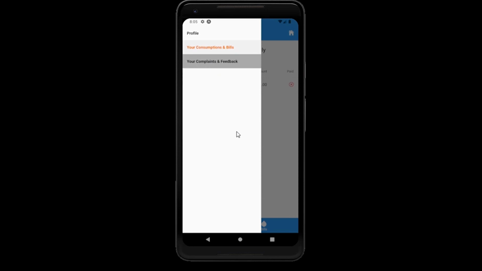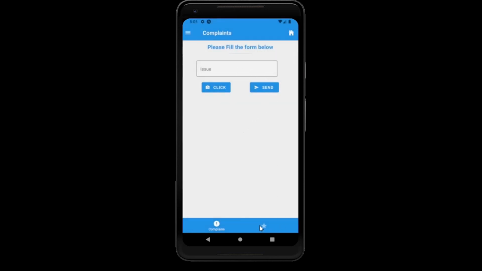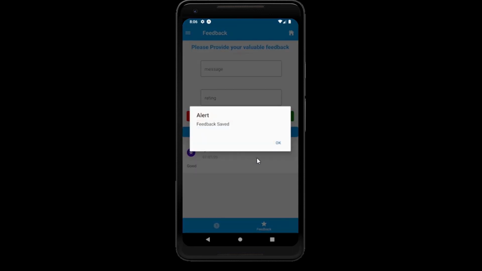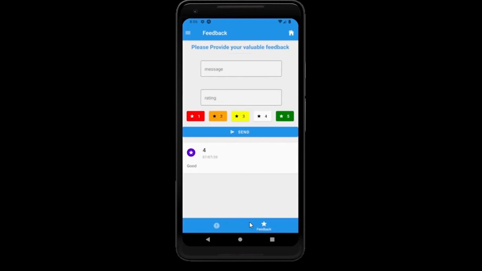The next screen is the complaint screen and the rating screen. For the rating screen, we have provided 5 push buttons which have their own messages fed in. One is for poor and 5 is for excellent. As and when we tap the button, the message and the rating are entered into the field automatically. Let's say we have entered a 4-star rating, and when we send it, it is stored in real time and the data has been retrieved.